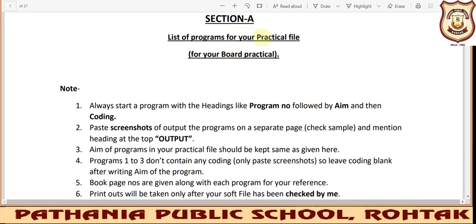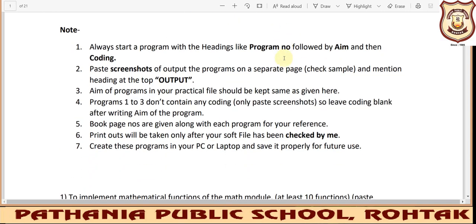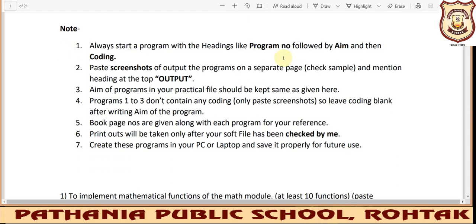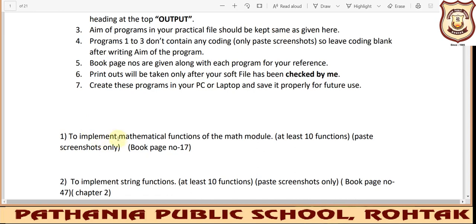Section A is related to your practical file only. Here you are preparing the practical file and the project file for your board exam, so please make them sincerely and carefully. Firstly, you must write the program number at the very top of the page, followed by the title and aim. The aim, whatever has been given here, should be copied as it is.